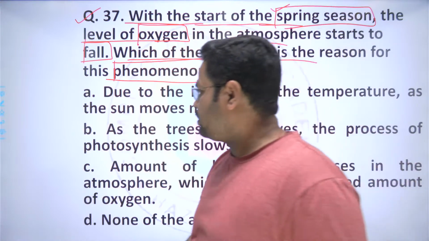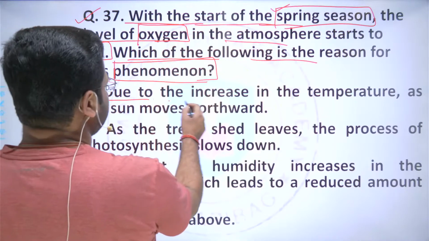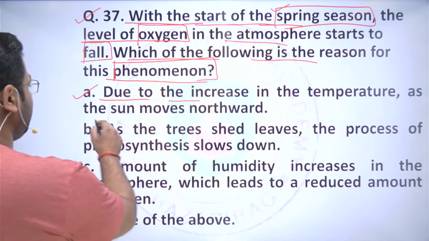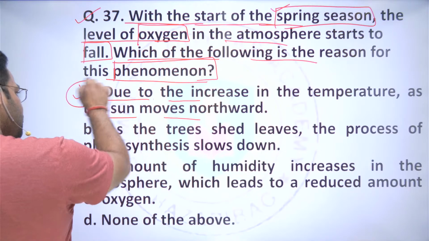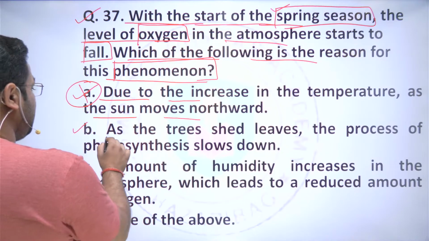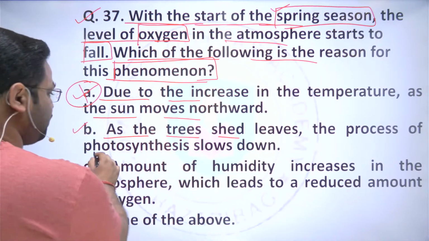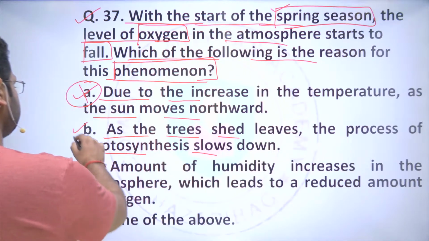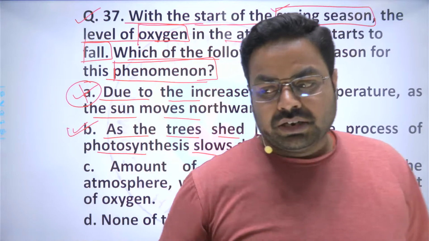Why it will happen? So the first option says that due to the increase in the temperature as the sun moves northward. This is not a correct answer, right. Next, as the trees shed the leaves, the process of photosynthesis slows down. So this is the correct answer, right.